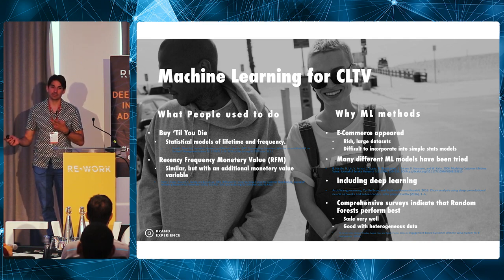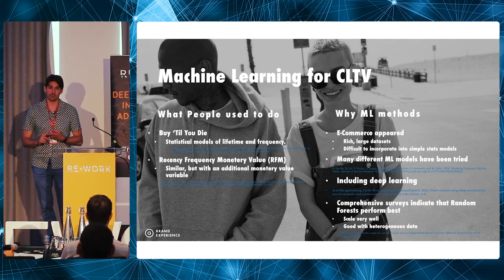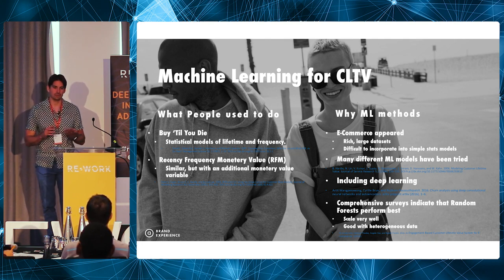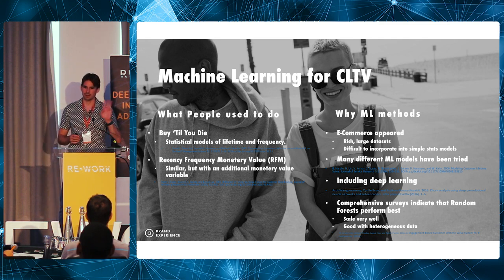10 years later, people were doing slightly more sophisticated models. There were these RFM models, which some people still use now. It stands for recency, frequency, monetary value. So now, instead of just trying to estimate how long a customer will last for, you have to estimate these 3 random variables, basically. So they're slightly more sophisticated models. They have 3 unknowns.